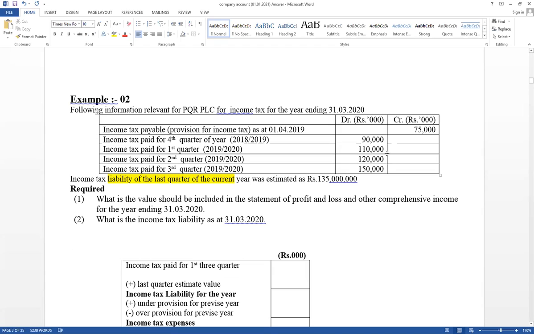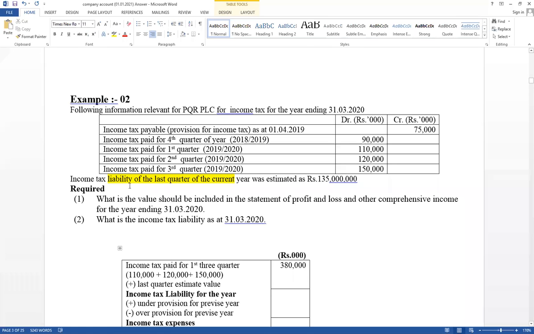First one, first 3 quarter paid amounts. This is our accounting period 1920. First quarter, second quarter, third quarter. Therefore, first 3 quarter paid amounts 110,000, 120,000 and 150,000. Take value here. It has given values in 1000. 110,000 plus 120,000 plus 150,000. Therefore, this is the first 3 quarter paid amounts. Take total amounts. Therefore, here total amount equals 380,000. First 3 quarter paid amounts.